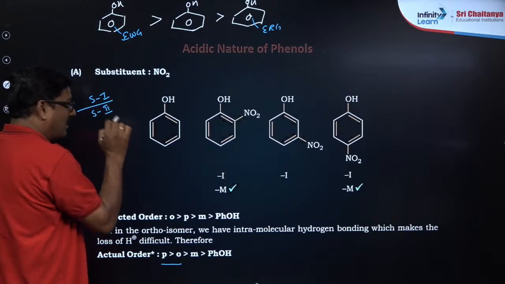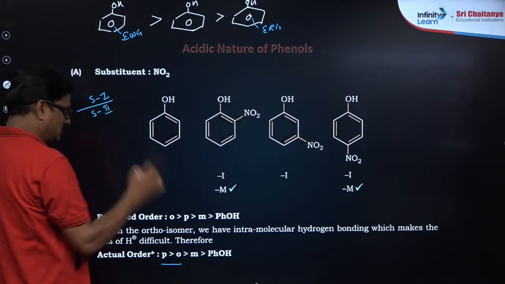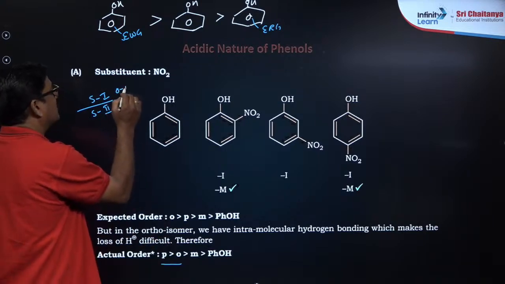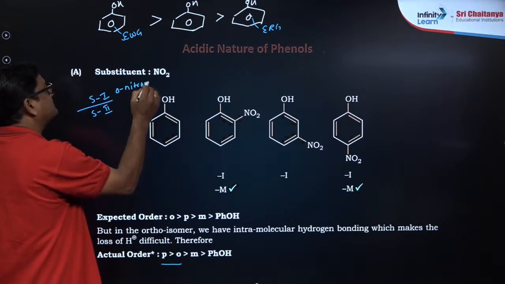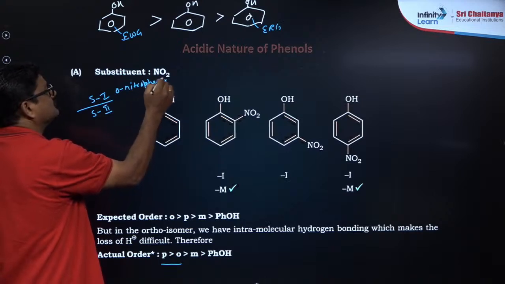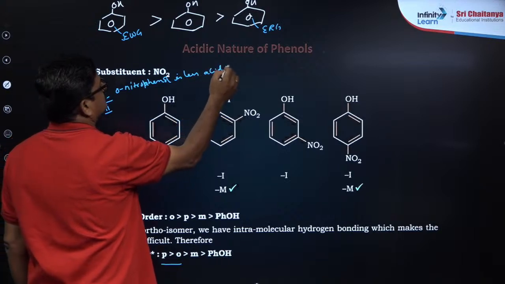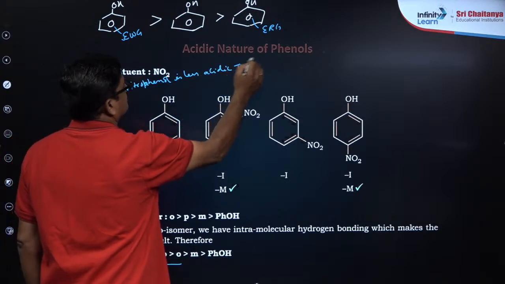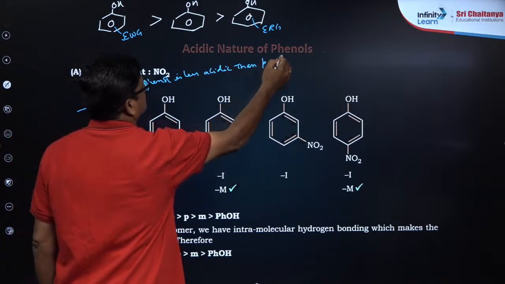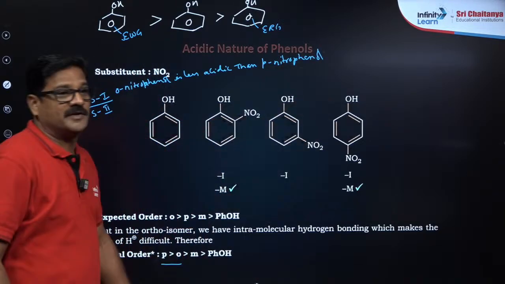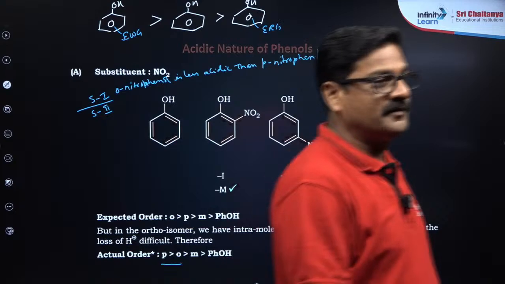So ortho-nitrophenol is less acidic than para-nitrophenol. Ortho-nitrophenol is less acidic than para-nitrophenol.